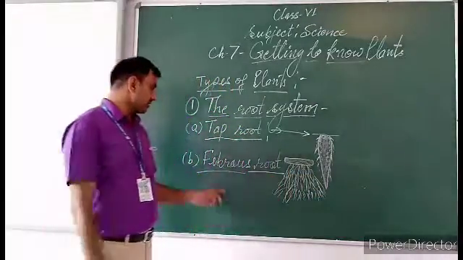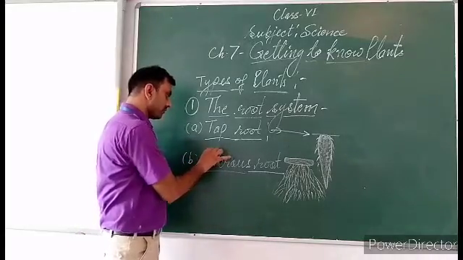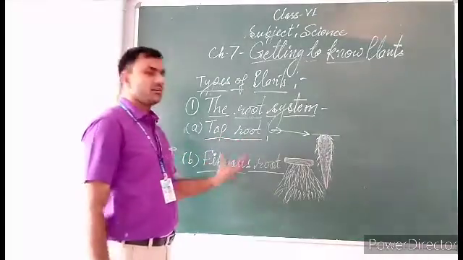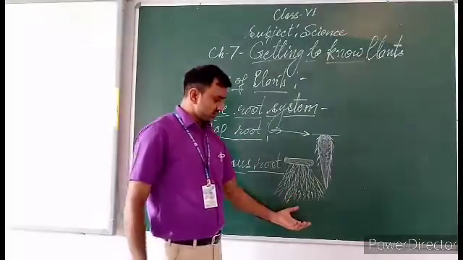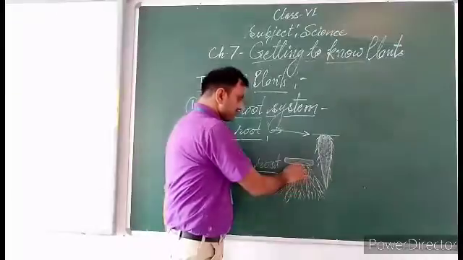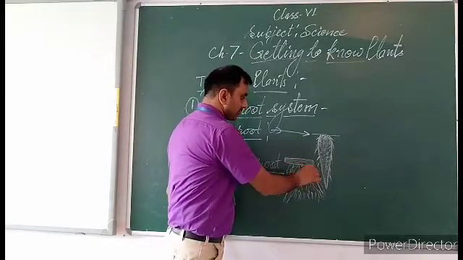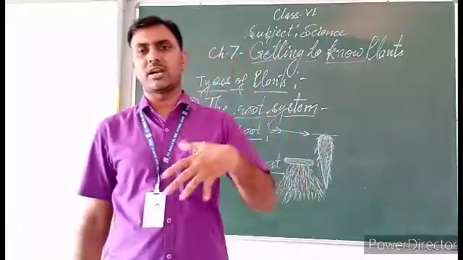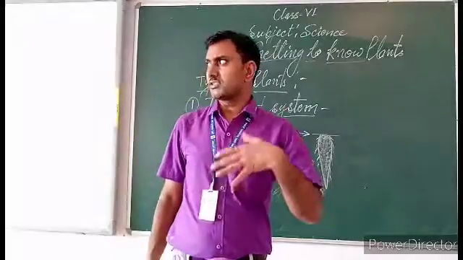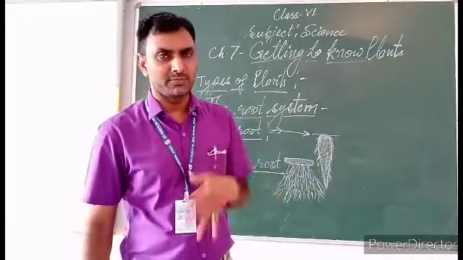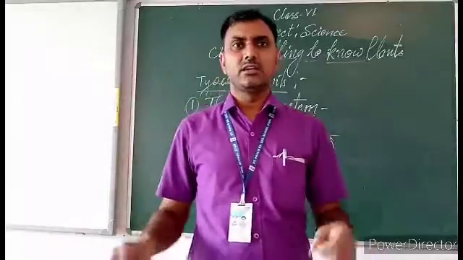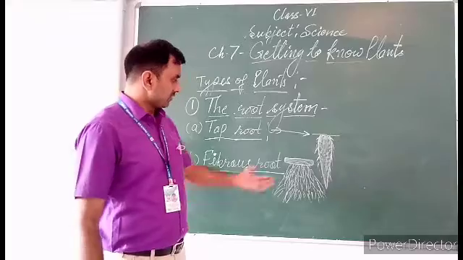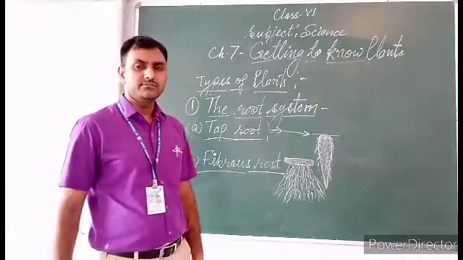Second point is fibrous root. How many types of root? Two types, taproot and fibrous root. This is the structure of fibrous root: it divides into branches, branches divide into sub-branches, and sub-branches divide into root hairs. So this is the structure of fibrous root.